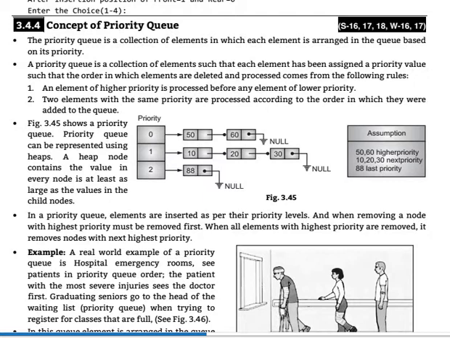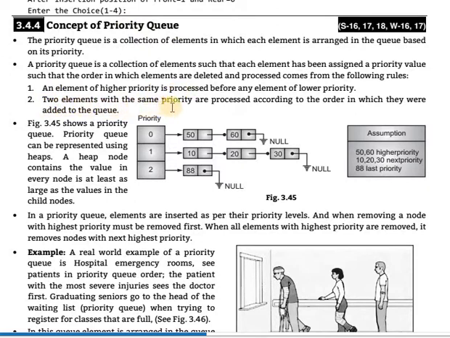A priority queue is a collection of elements such that each element has been assigned a priority value, such that the order in which elements are deleted and processed comes from the following rules. Which are the rules? First, an element of higher priority is processed before any element of lower priority. Any higher priority element that enters the queue will be processed before the lower priority. So, as the name indicates, the highest priority is processed first.